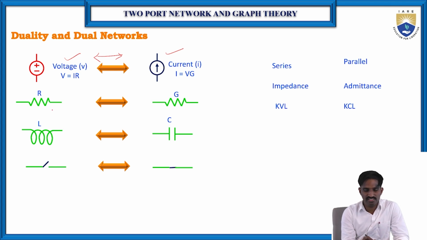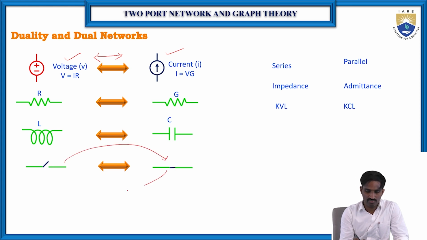If there is a resistor, then we have to replace it with G, the conductance. If there is an inductor, we replace it with a capacitor, and a capacitor with an inductor. If there is an open circuit, we replace it with a short circuit, and if there is a short circuit, we replace it with an open circuit.